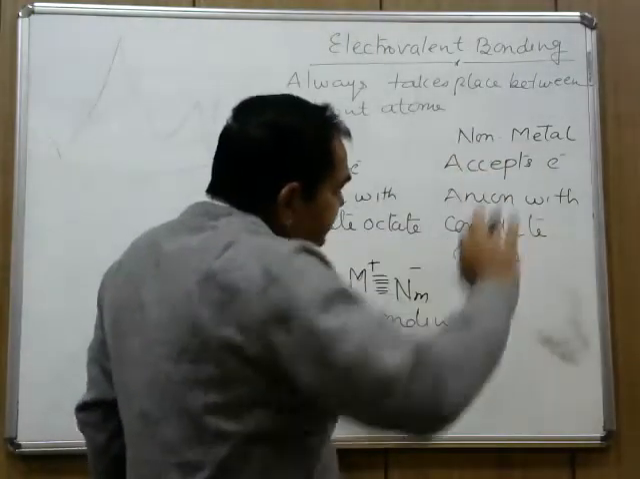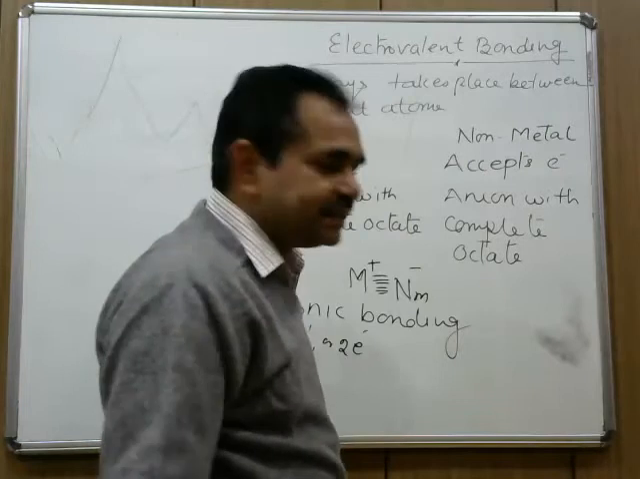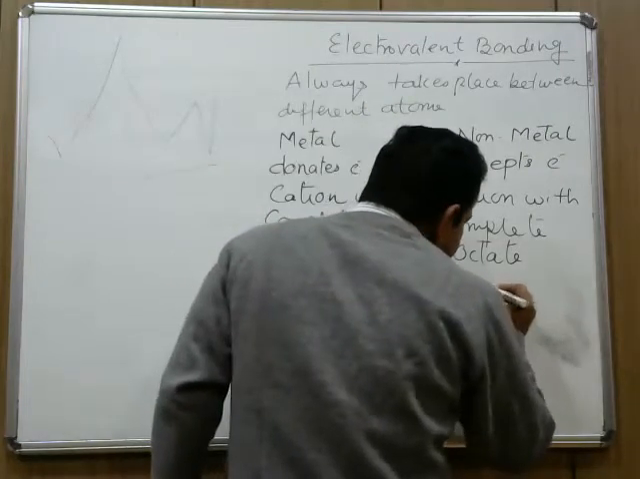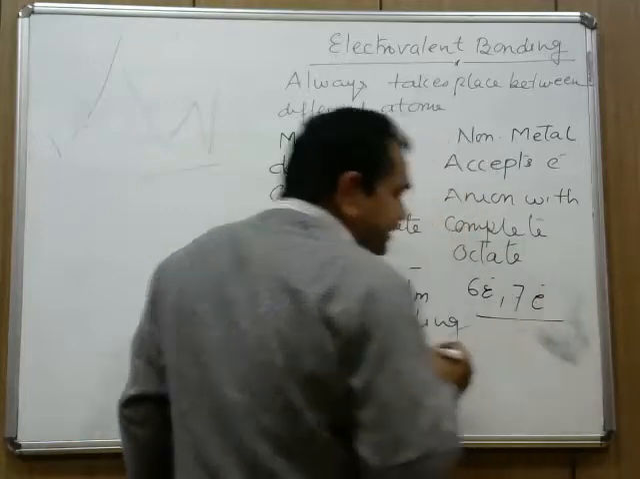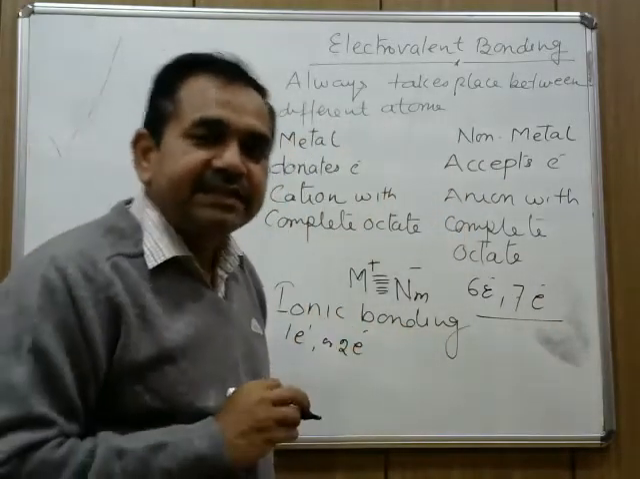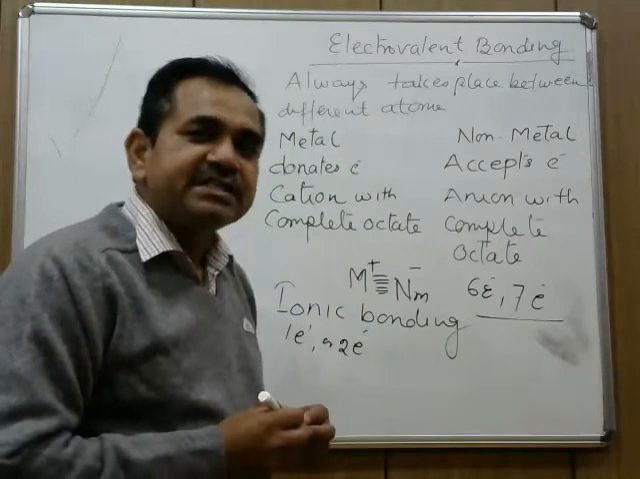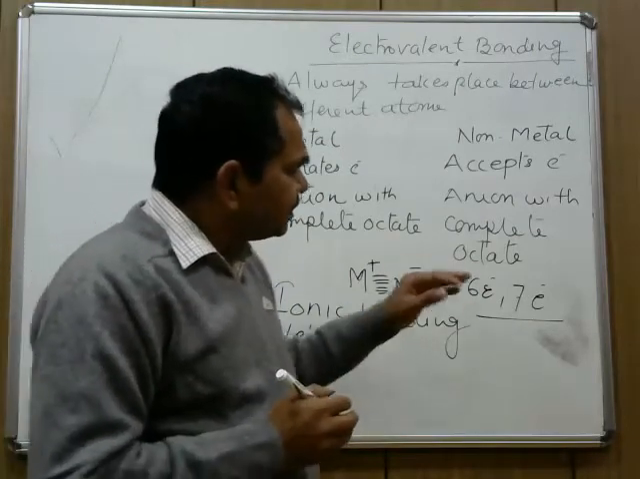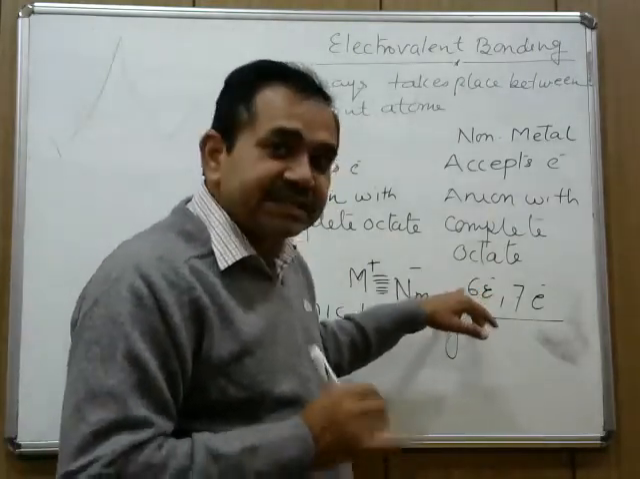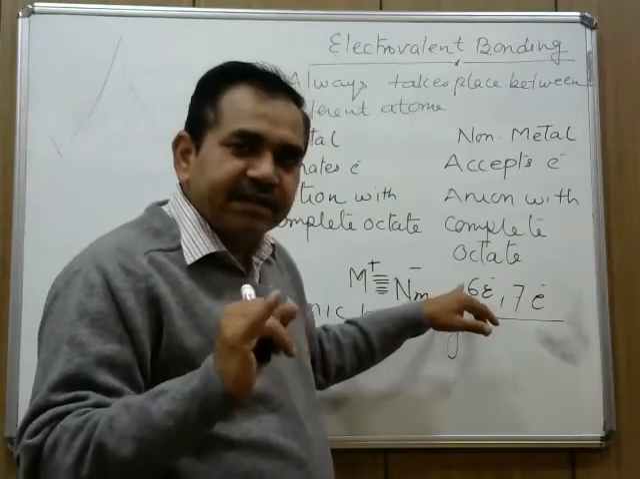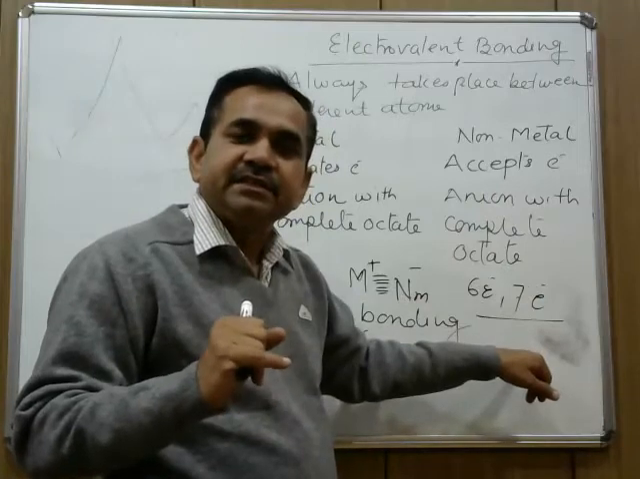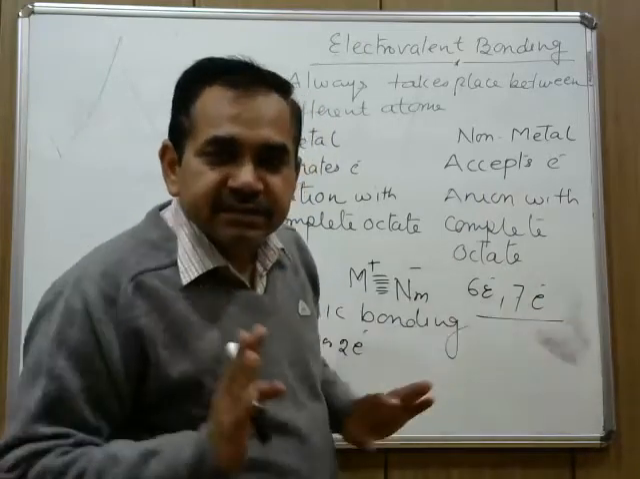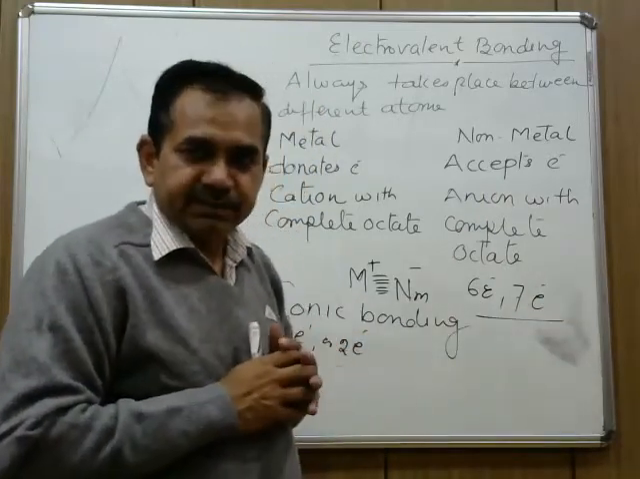While these non-metals, which generally accept electrons, have either 6 electrons or 7 electrons in their valence shell. That means they either belong to group 16, like oxygen and sulfur, or they belong to group 17, like fluorine and chlorine.